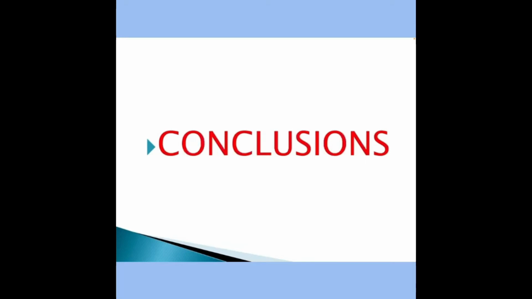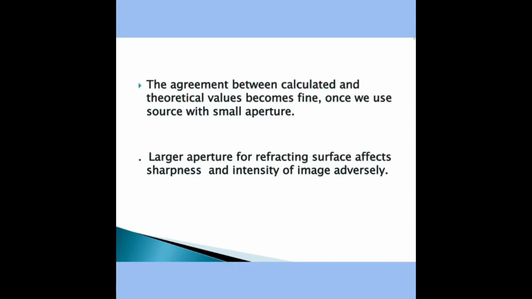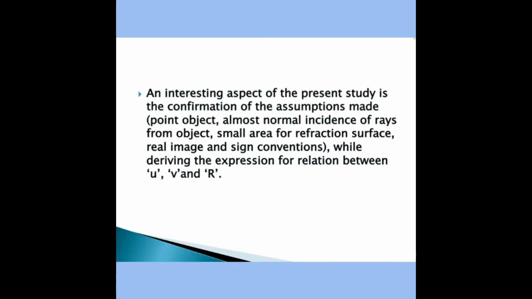And here are the conclusions. The theoretical formula agrees very well with experimental results. The agreement between calculated and theoretical values becomes fine once we use a source with small aperture. Larger aperture for the refracting surface affects sharpness and intensity of the image adversely.